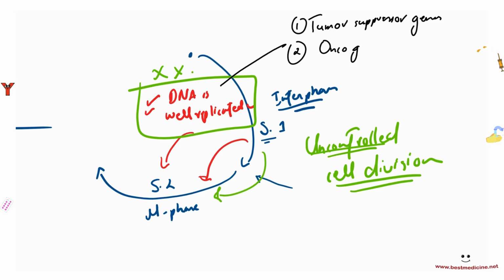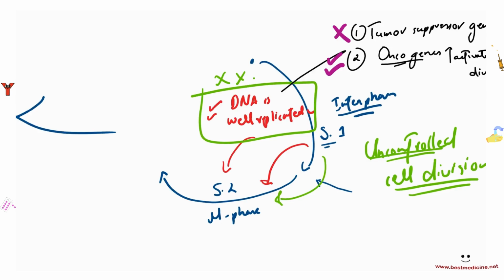And then there's another one, oncogenes. Onco means cancer, and genes. Oncogenes are the opposite of this. Instead of suppressing, they activate cell division. So either you could have a non-functioning of the tumor suppressor genes, or you can have a high functioning of the oncogenes. Either of these can result in uncontrolled cell division, right? If you're not able to suppress cell division, that's tumor suppressor genes, then you'll have uncontrolled cell division. Or if you have something that is stimulating cell division all the time, then you're going to have uncontrolled cell division, and that's oncogenes, okay?